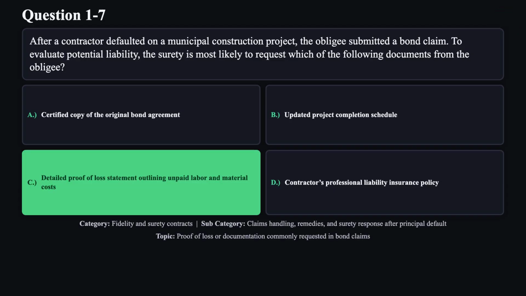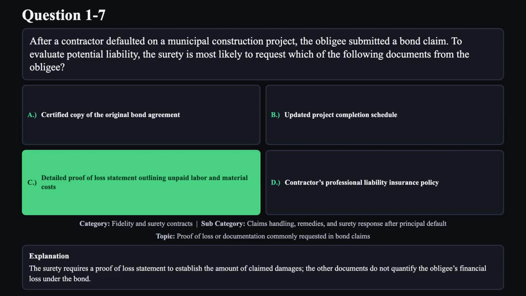The correct answer is C. The surety requires a proof of loss statement to establish the amount of claimed damages. The other documents do not quantify the obligee's financial loss under the bond.